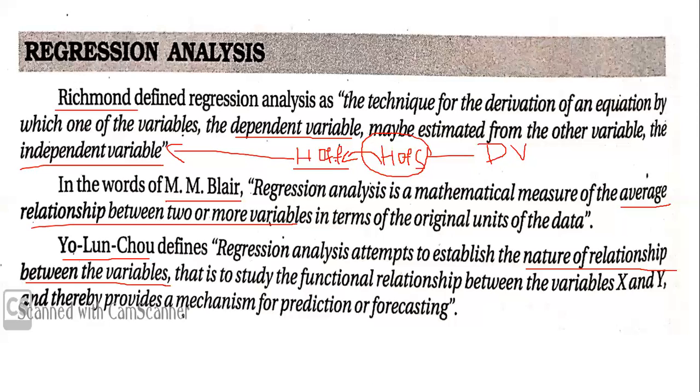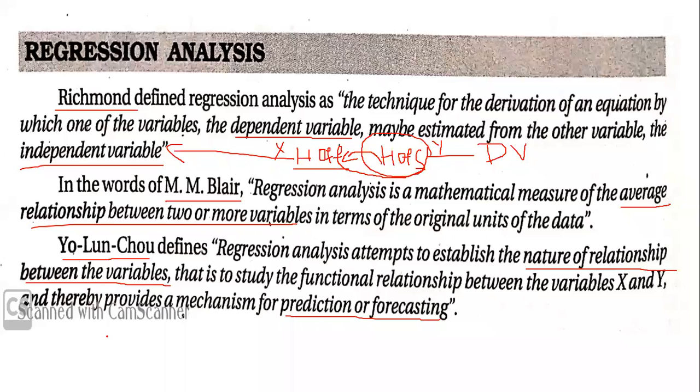Now when I talk about height of father and height of son, I am creating a relationship between the height of father and son. So there is already one relation which exists, that is father and son. Now I am also creating a relationship between the heights of both of them, and I am going to study them further. I'm going to make them variable x and variable y, and do a further in-depth study on the height of father and height of son, and thereby provide the mechanism of predicting or forecasting.